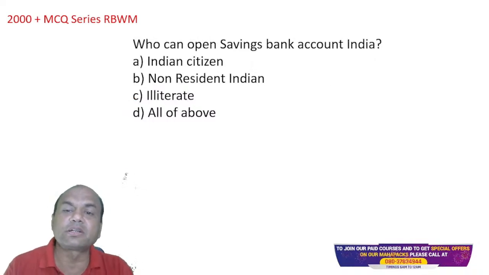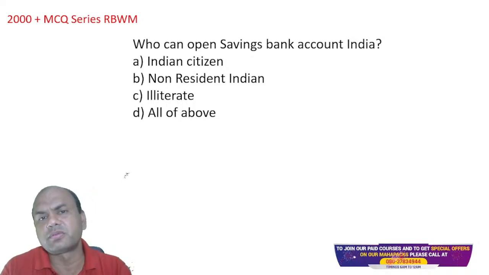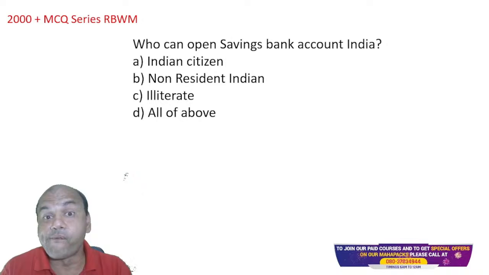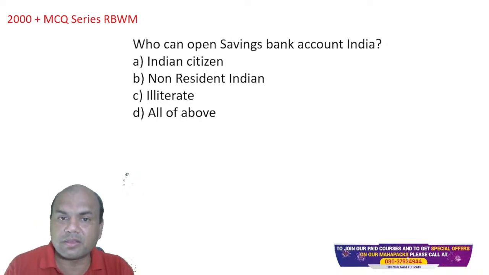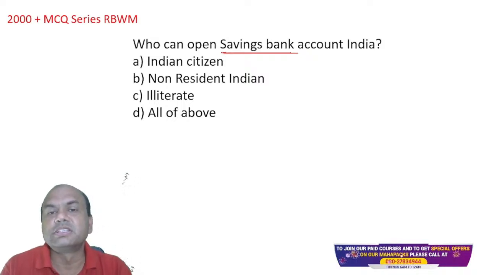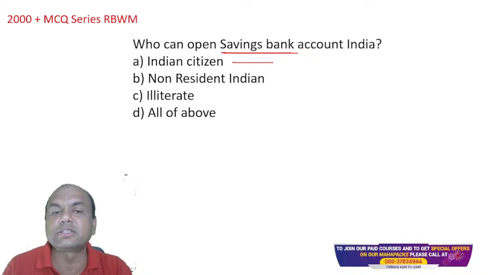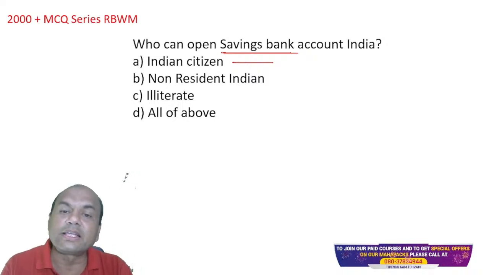Who can open the savings account in India? Indian citizen, NRI, illiterate, all of the above. Savings account can be opened by an Indian citizen. When the Indian citizen opens, it is called the Resident Savings Bank account, RSB.